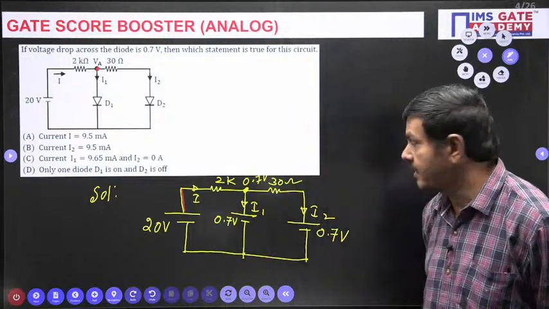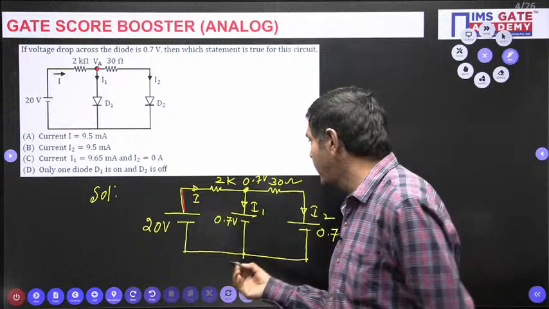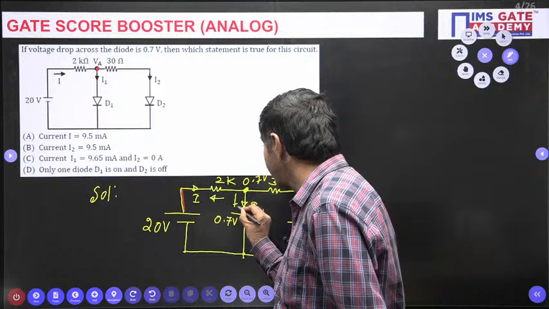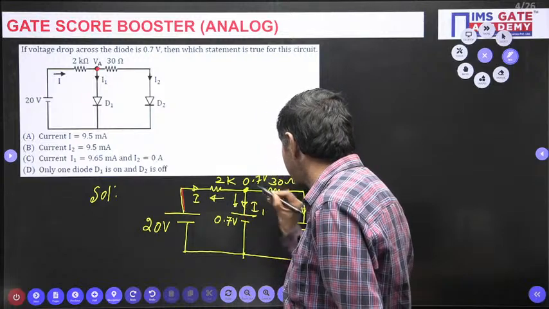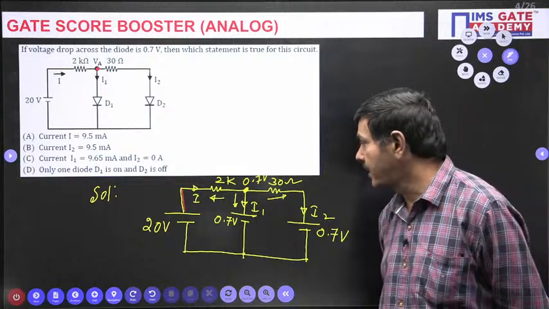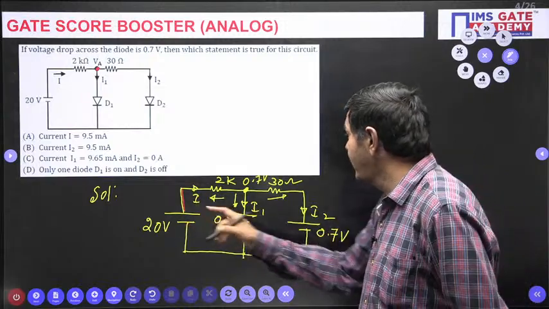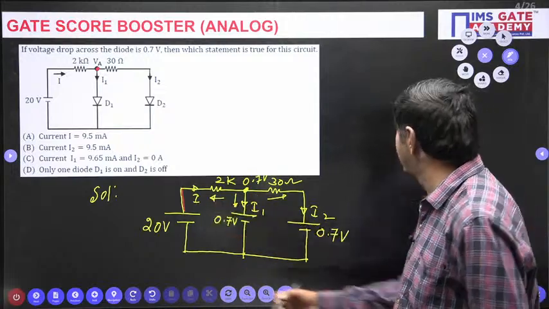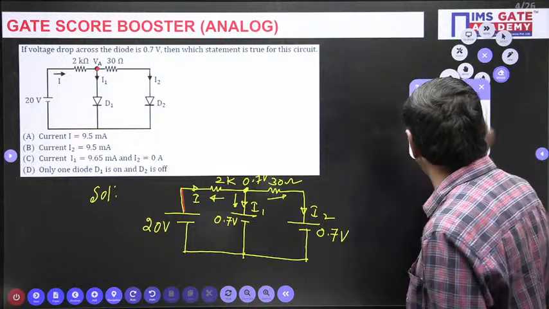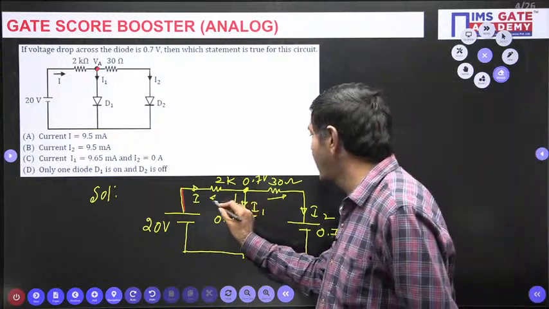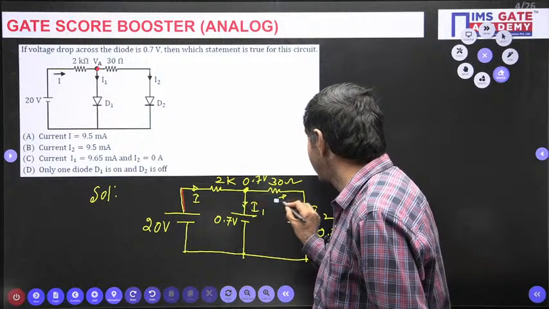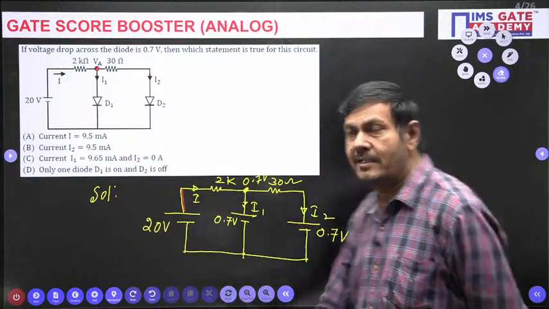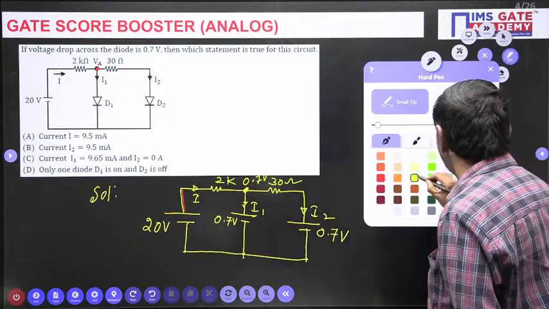Now I wish to apply nodal analysis here: this current plus this current plus this current equals 0. But actually nodal analysis is not required here. Very directly you can get the current I. I is nothing but (20 minus 0.7) by 2K. Directly you can apply Ohm's law.